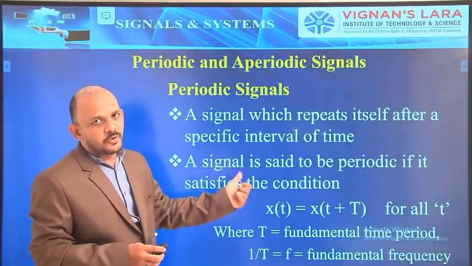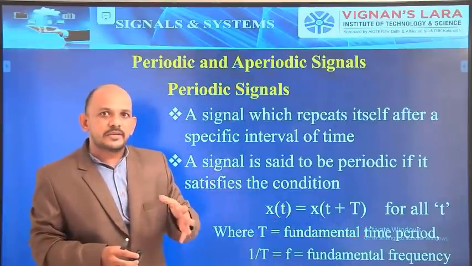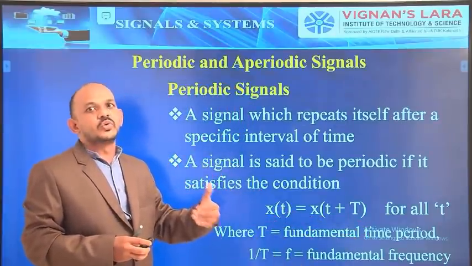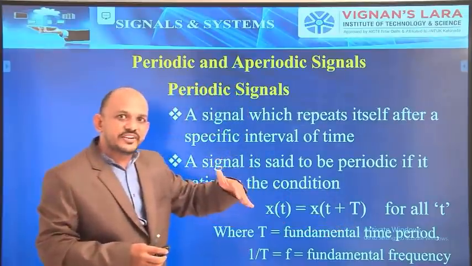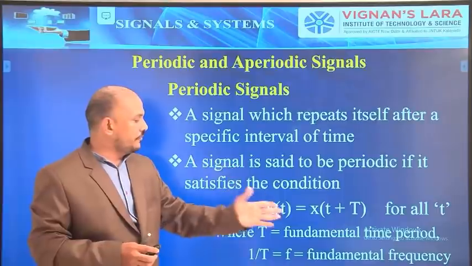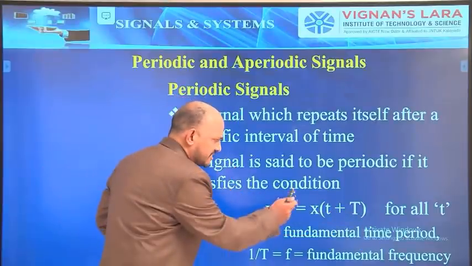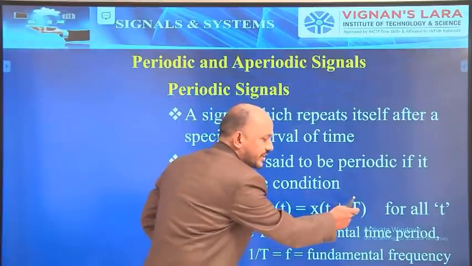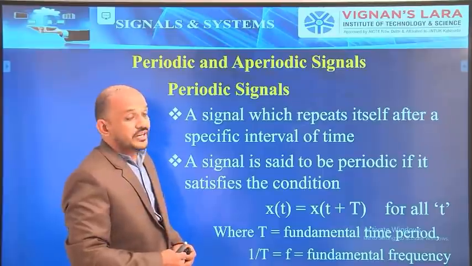Here small t is the time and capital T is the fundamental time period. The smallest value of capital T that satisfies the above equation is called the fundamental time period, fundamental period.